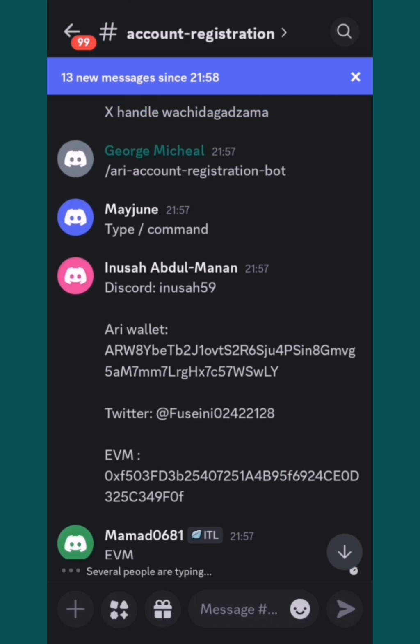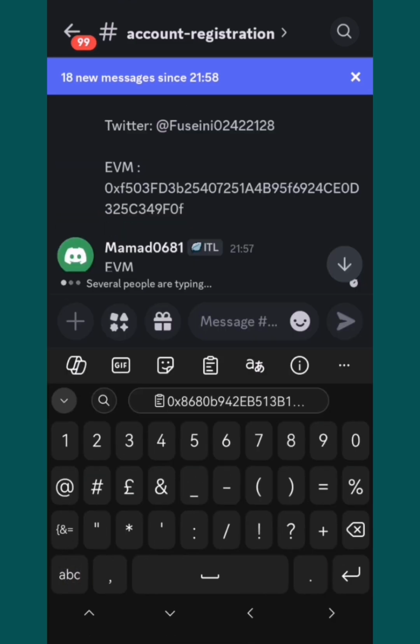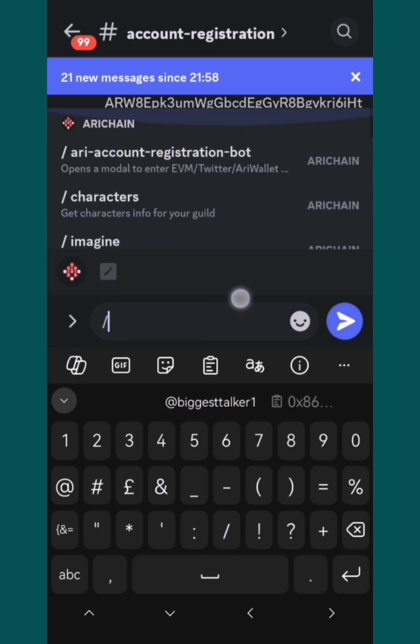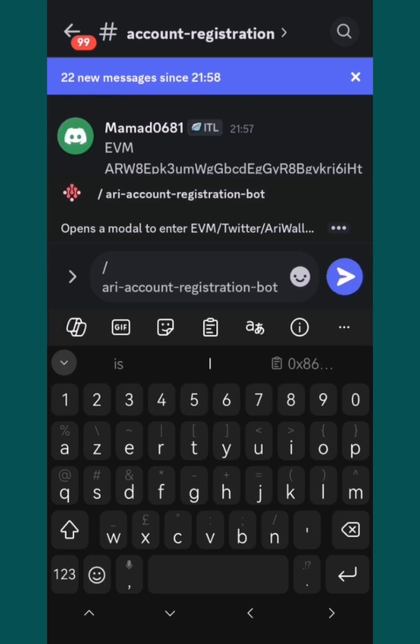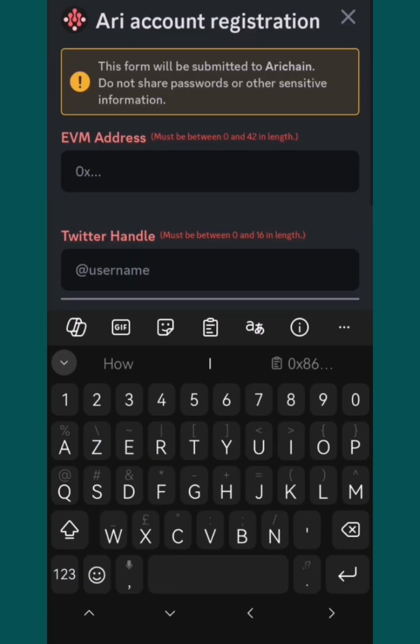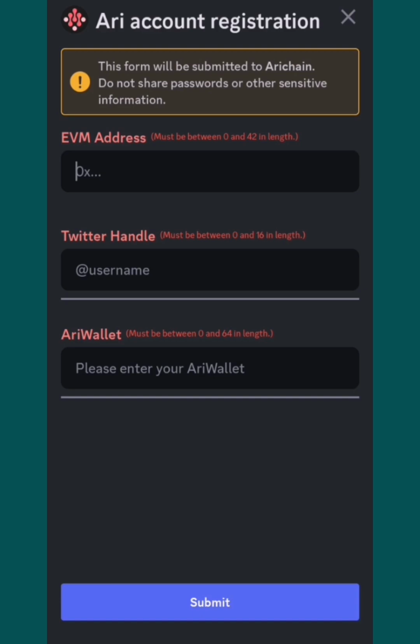Click on that message, and once you click on the place where you can type in your message, I'm going to show you now. Just put a slash, and you see a lot of commands pop up. Put submission, the registration bot. Click on that registration bot, then it's going to pop up what you are going to submit. Submit the same Trust Wallet you put in the app. Submit the same Twitter account, and your Ari wallet. This is where you submit your Ari wallet. You see it down there.